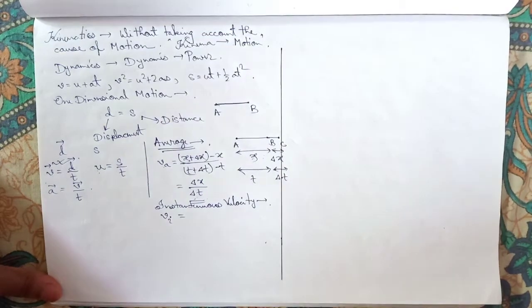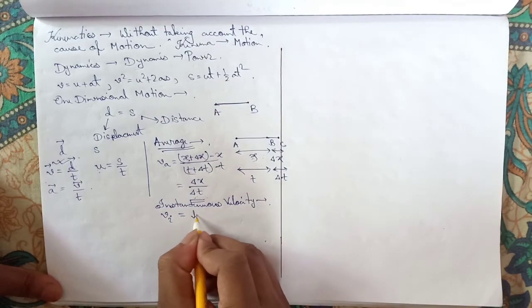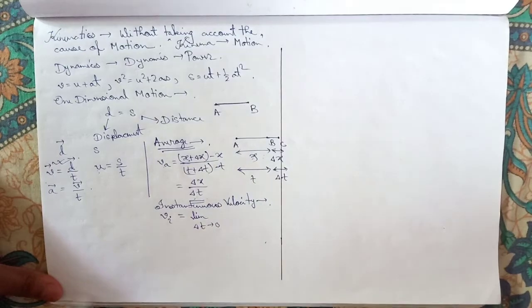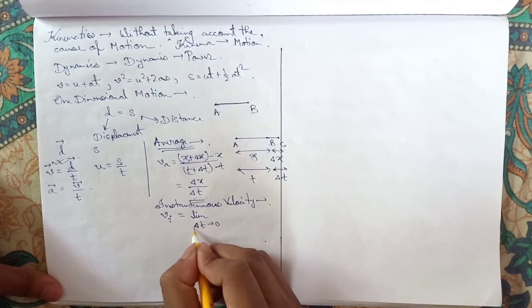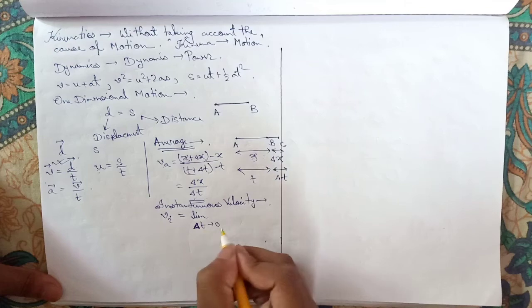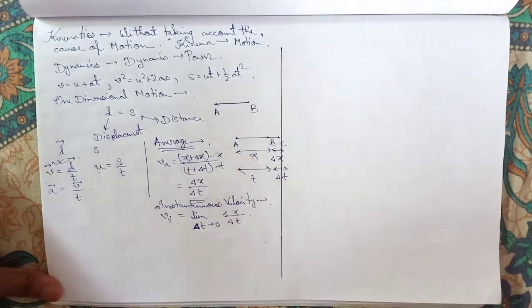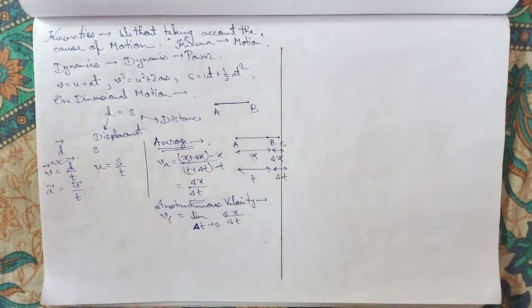That means the change of position, the change of distance or displacement in a moment. So we can say the limiting value of del t tends to 0. I say del t is very small, almost negligible, or tends to 0. Then the change of displacement with respect to time is known as instantaneous velocity.